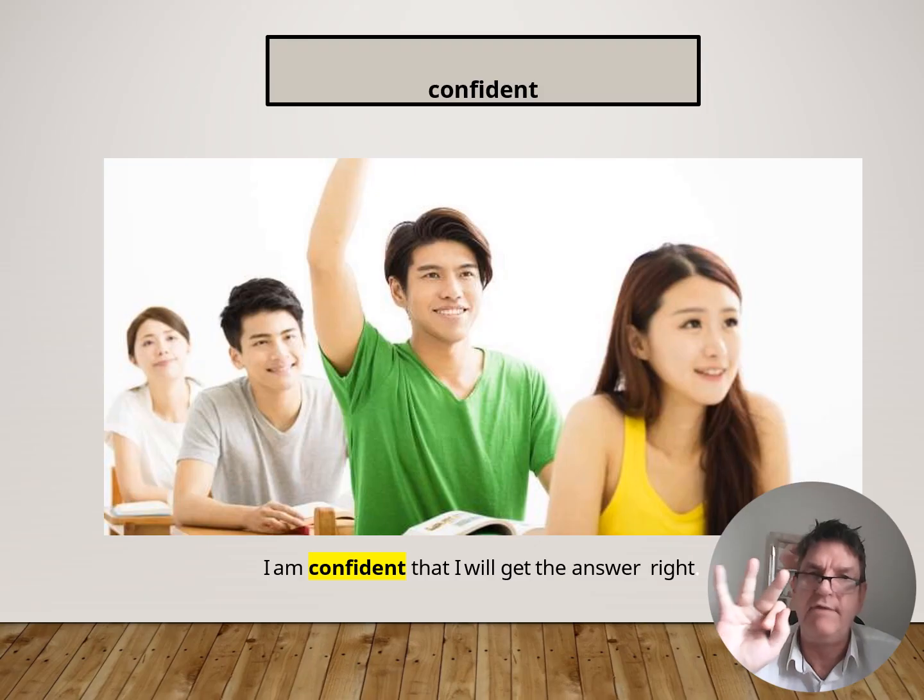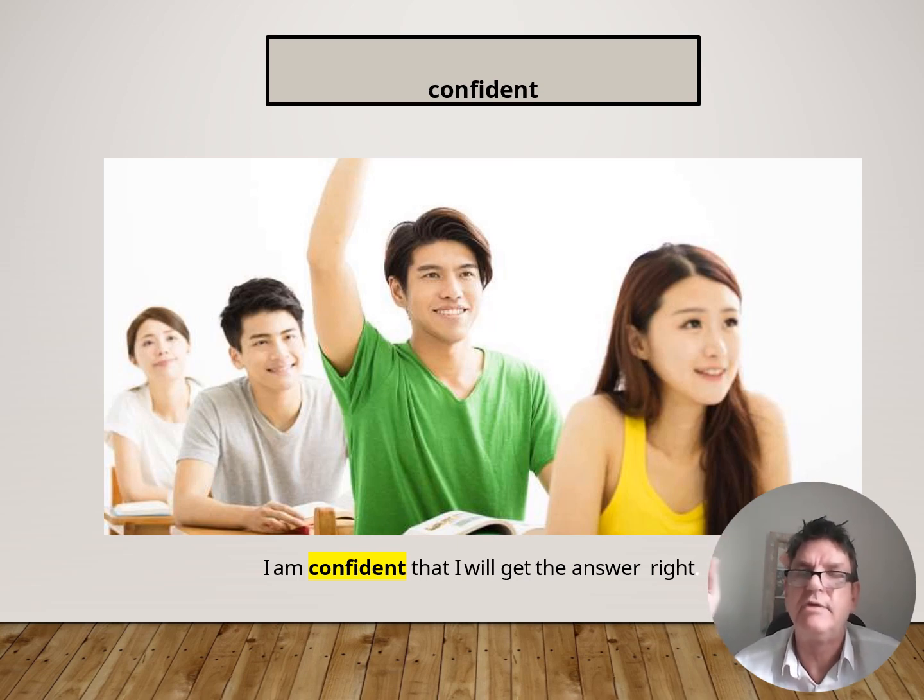Confident. Three syllables. Confident. Little words, broken up into little words. Each has a vowel. Con, O, fi, I, dent, E. That's how we pronounce correctly.